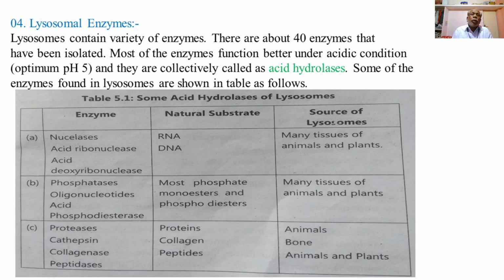Then the third category of acid hydrolases of the lysosomes are proteases, cathepsin, collagenase, and peptidases.